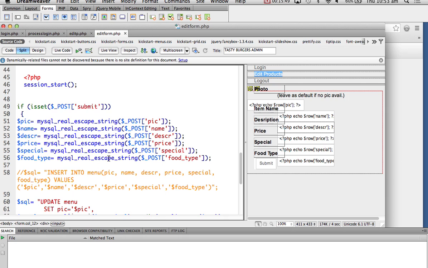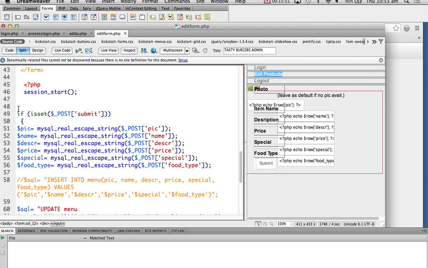When I submit it, see at the bottom I've got some more PHP code. If isset $_POST submit. If a user has posted a submit command, as a browser, if you hear a submit command, then take the picture which has been posted, take the name that has been posted, take the description that has been posted, take all the fields that have been posted, put them in a variable.